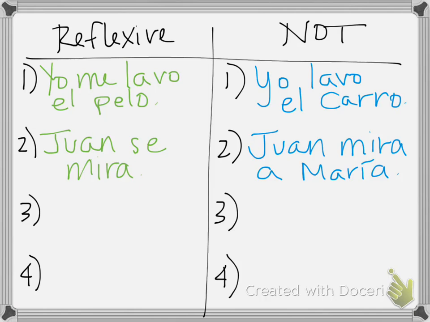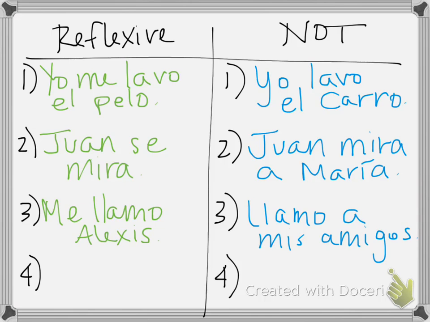Another example would be Juan se mira. Because we're using the reflexive pronoun here, it is indicating that Juan is looking at himself. As opposed to the not reflexive use, Juan mira a María, Juan looks at Maria. Another example, me llamo Alexis, or I call myself Alexis. We would actually loosely translate this to my name is Alexis, as opposed to the not reflexive, llamo a mis amigos, I call my friends.